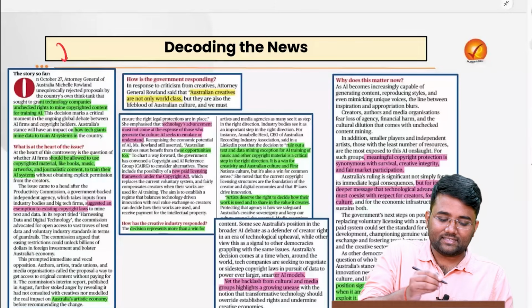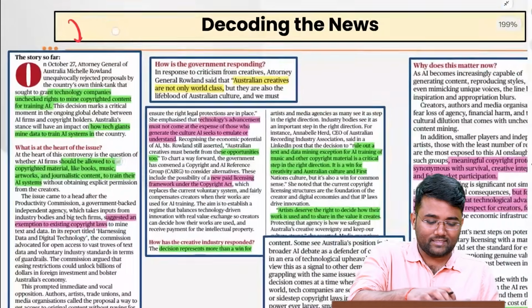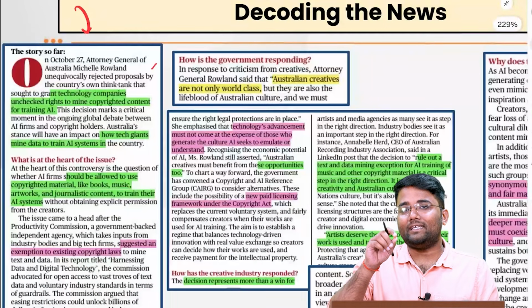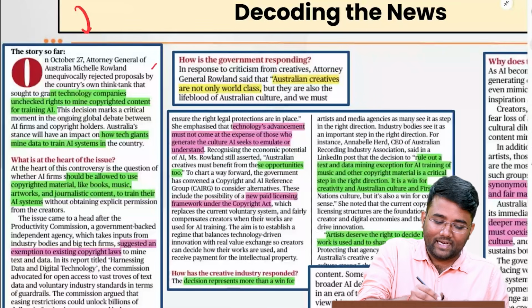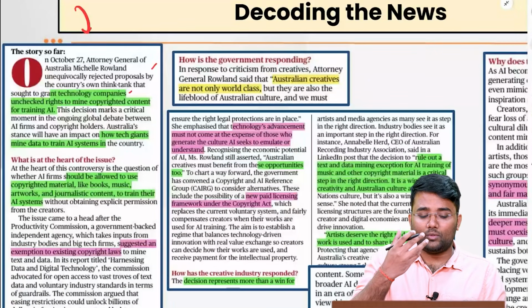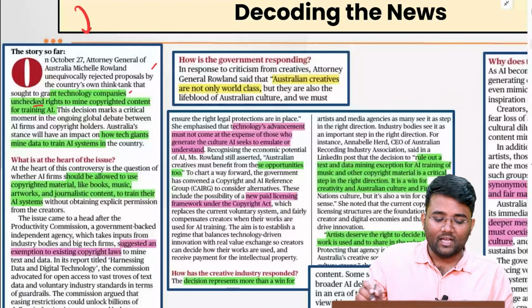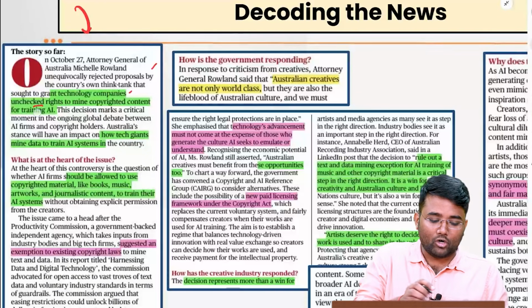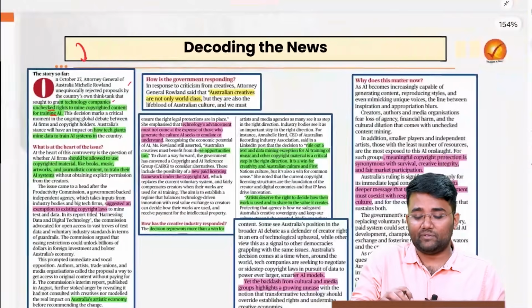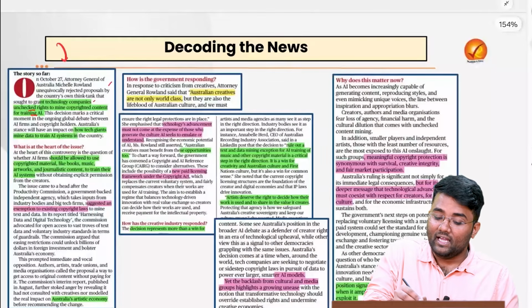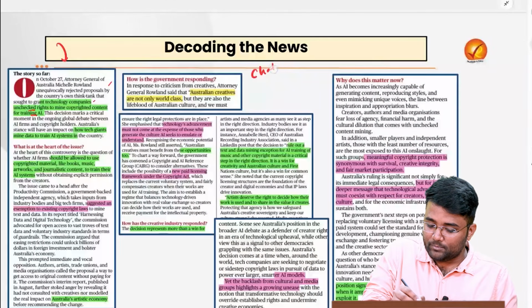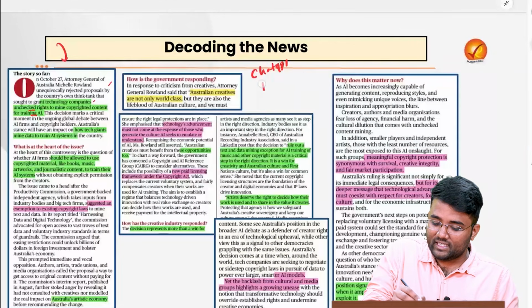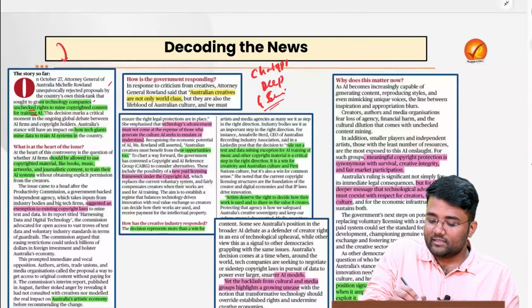So on October 27, the Attorney General of Australia rejected the proposals by the country's own think tank that sought to grant technology companies unchecked rights to mine copyrighted content for training artificial intelligence. For example, let's suppose there is ChatGPT from OpenAI, or DeepSeek, Gemini, etc. Now, these are the AI platforms.